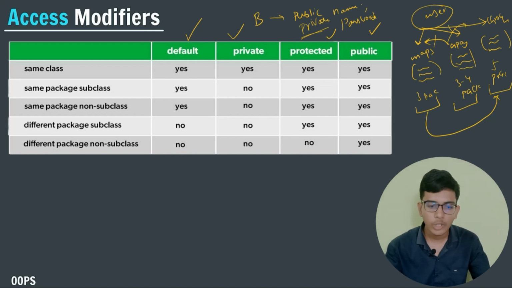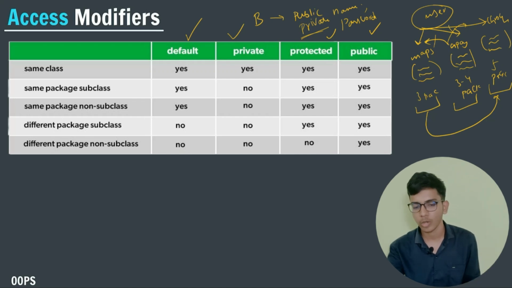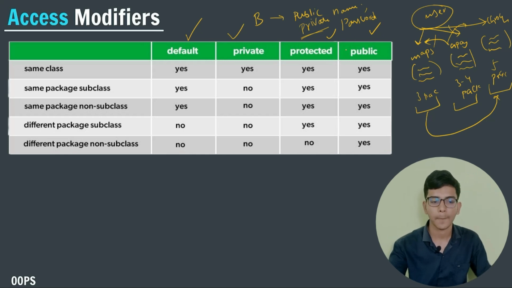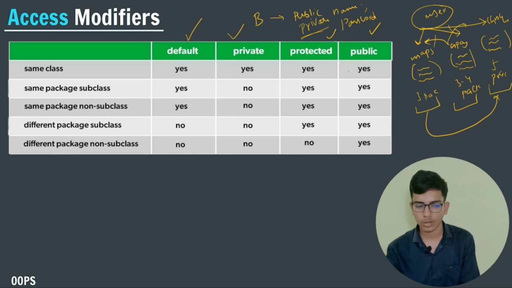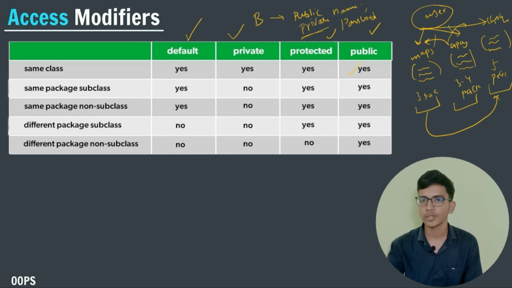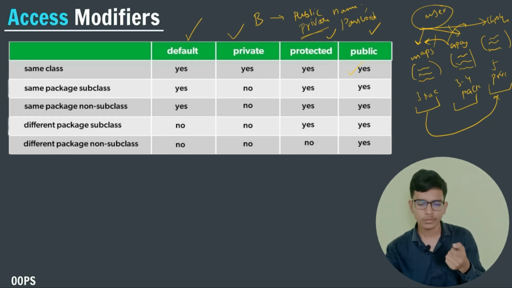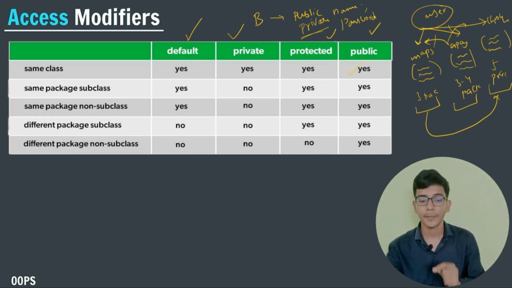Now let us talk about types of access modifiers. In Java, we have four kinds of access modifiers, that is public, protected, private, default. Now let us talk about public first of all. Public can be accessed through the same class. Suppose you are writing some functions, so you can access the attributes or the functions in the same class when it comes to public.